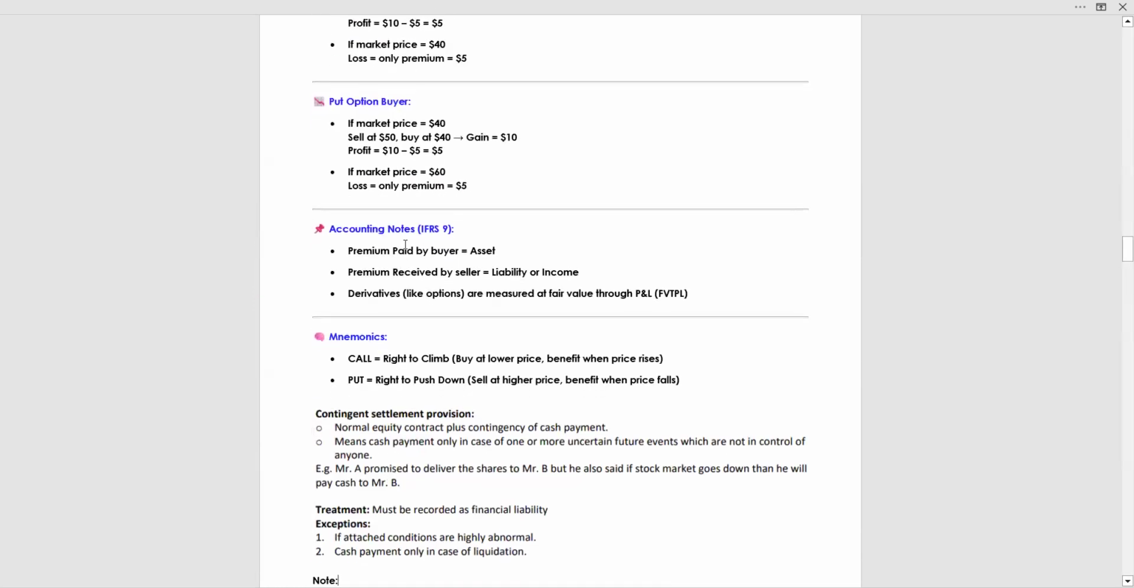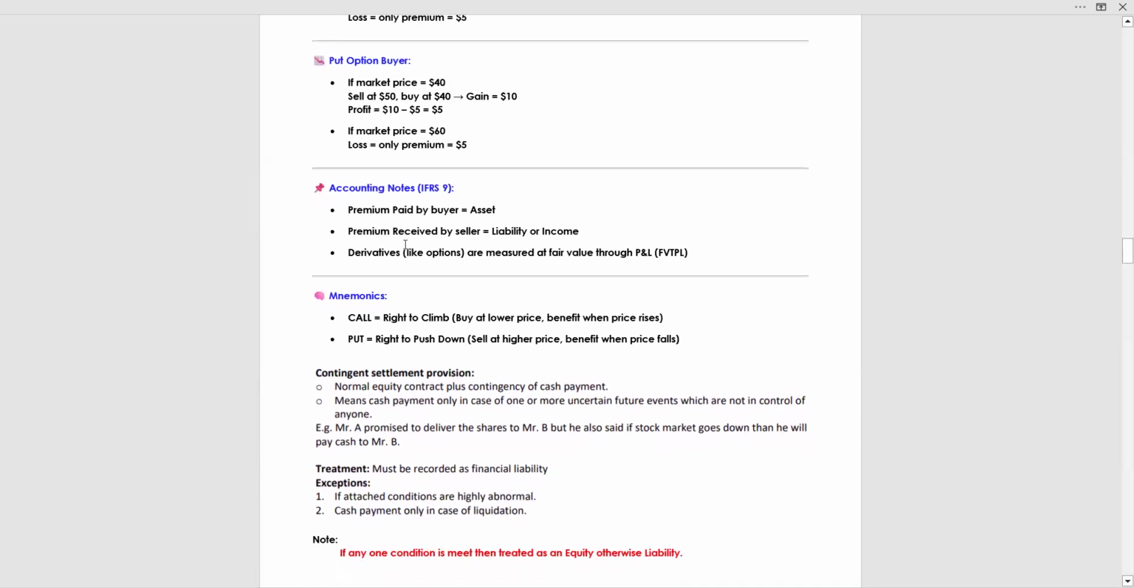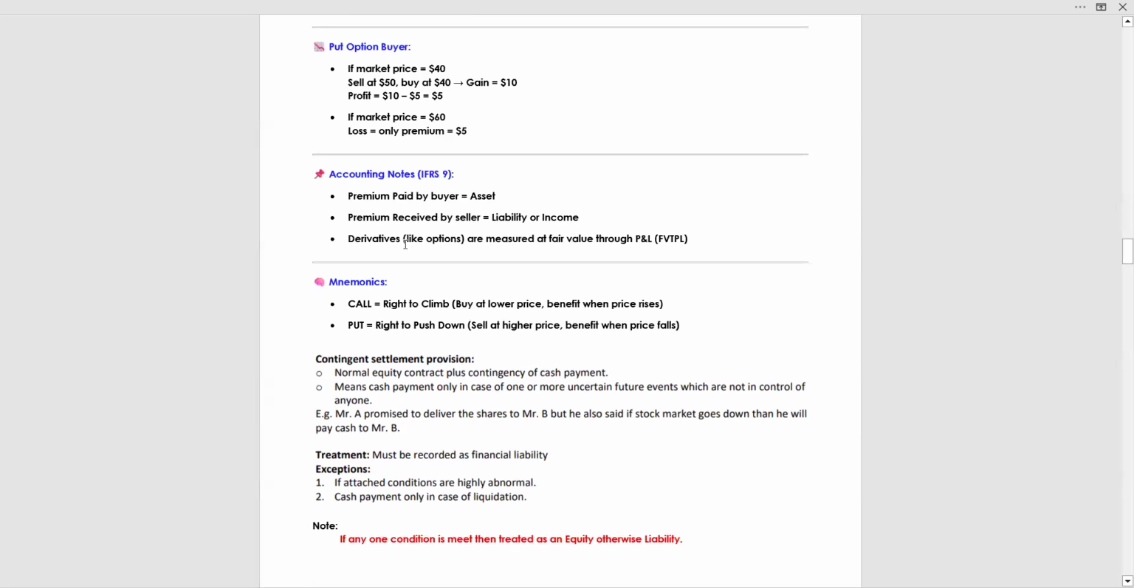Accounting notes, IFRS 9. Premium paid by buyer is an asset. Premium received by seller is liability or income. Derivatives we will cover in a later section. Mnemonics: call equals right to climb, buy at lower price, benefit when price rises. Put: right to push down, sale at higher price, benefit when price falls.